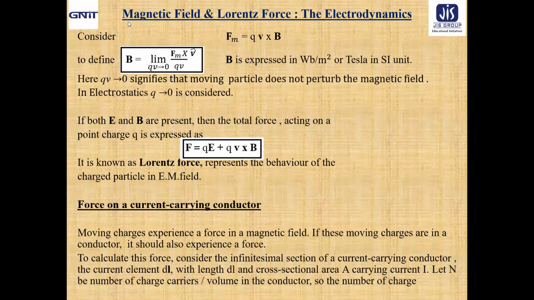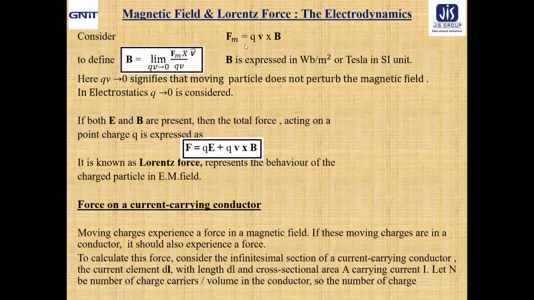Now we will define the magnetic field and then the Lorentz force to enter into electrodynamics. So we have become familiar with the magnetostatic force Fm equal to QV cross B. So we will define B here as the limit of QV tends to 0 of Fm cross B cap by QV from this expression.